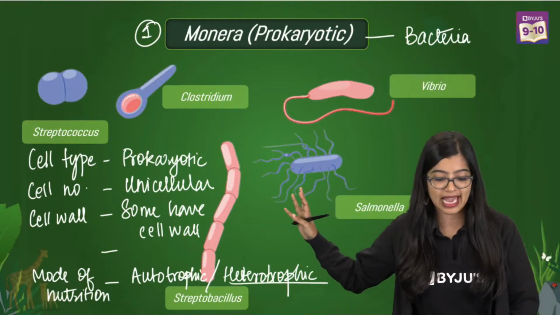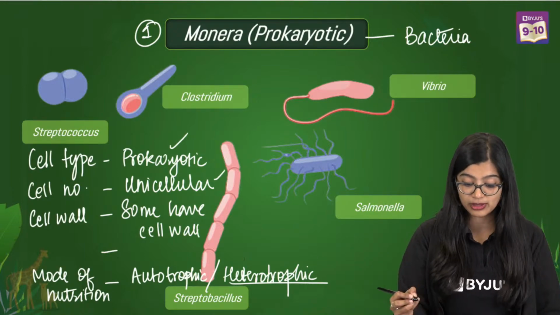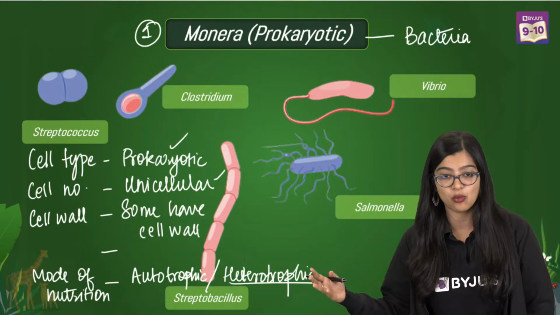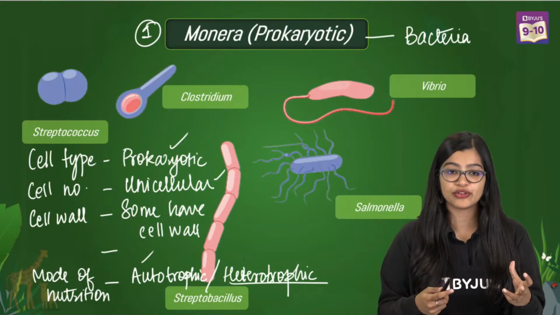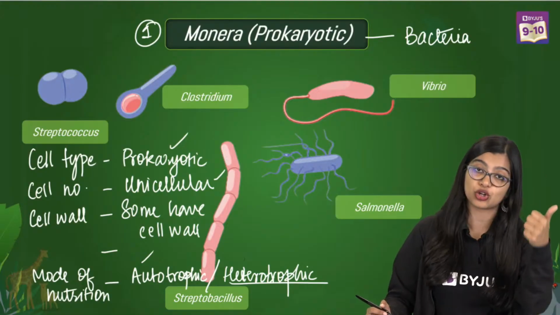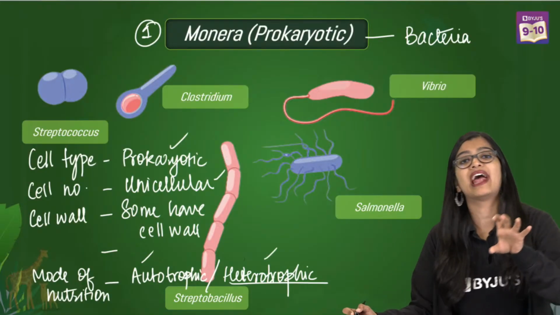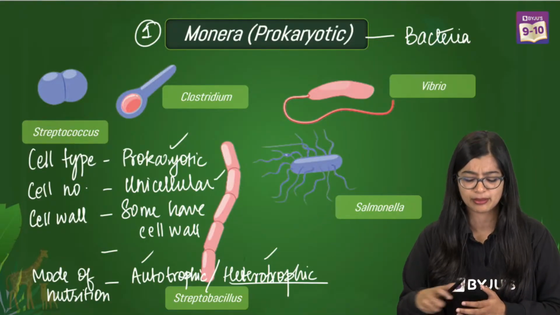So quickly, what are the characteristics of Monera? Mainly include prokaryotic cells that are unicellular. Some have cell wall, while in the other case we see that some do not have cell wall. What is their mode of nutrition? There are some which are autotrophic in nature, which includes your cyanobacteria. Some which are heterotrophic in nature, like for example your Vibrio, Salmonella and all of them, right?